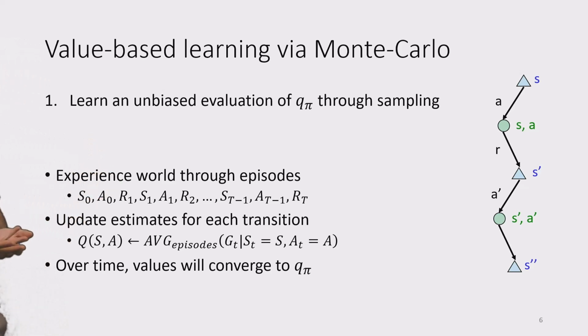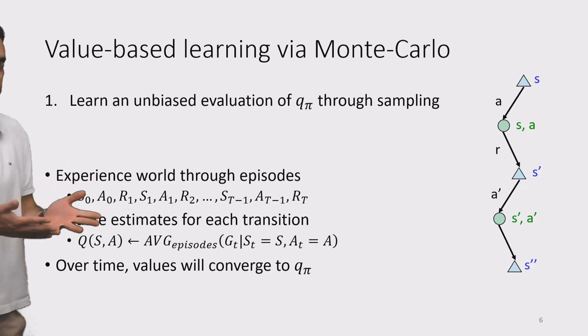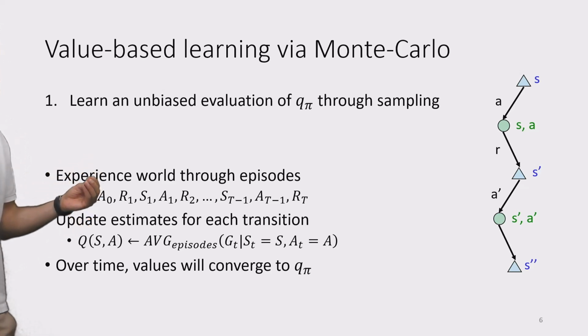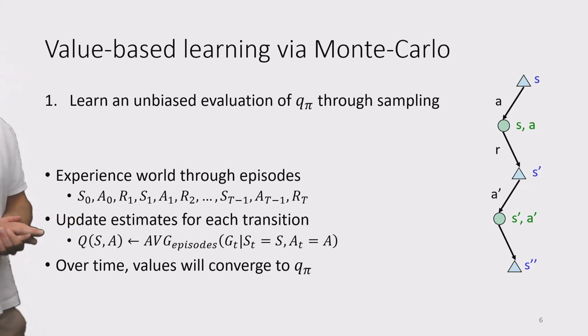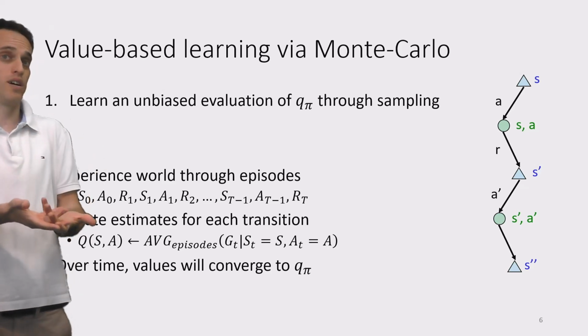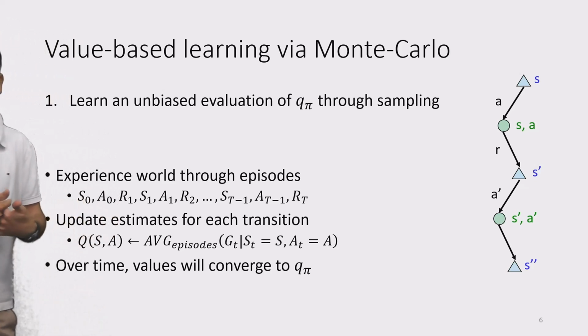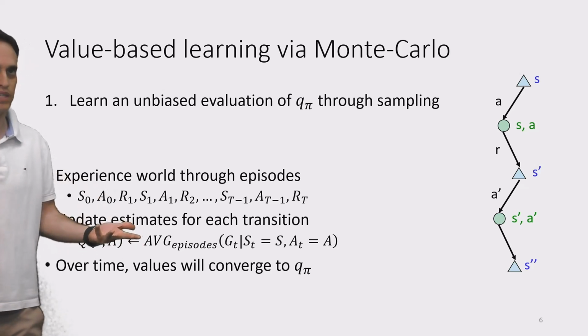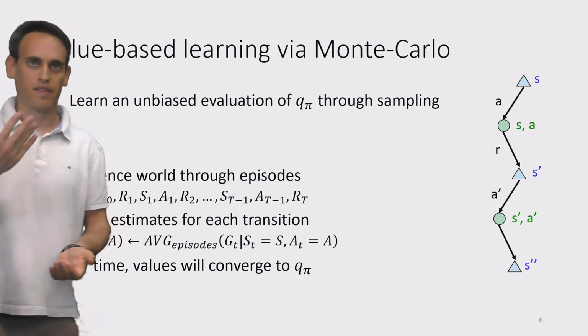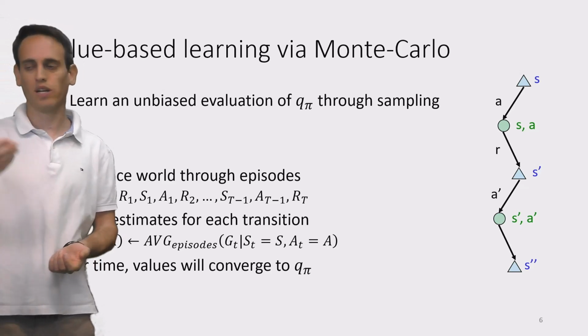And so we observe the initial state, or we're initialized in a specific state. We choose a specific action, A0, and observe a reward because we interact with the environment. It doesn't require us to know the reward function. The reward function might be very noisy, but it will require us to be able to observe a reward that is assumed to be sampled from the reward function, even if it is unknown. And we arrive at the next state. Again, we don't know the distribution over the possible next states. We don't know the transition function, but when we interact with the environment, we arrive at some next state. And at that next state, we take an action, observe a reward, and so on until we finish an episode.